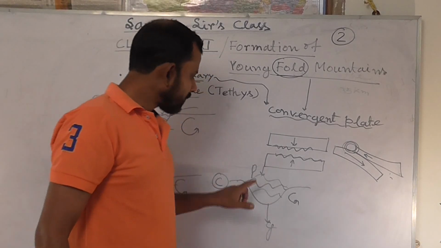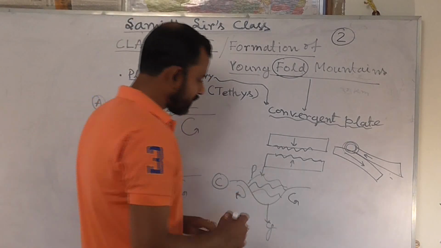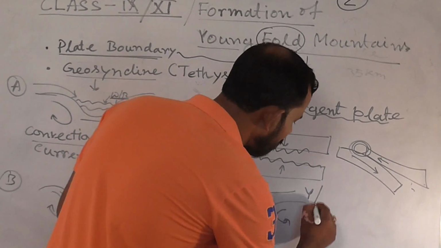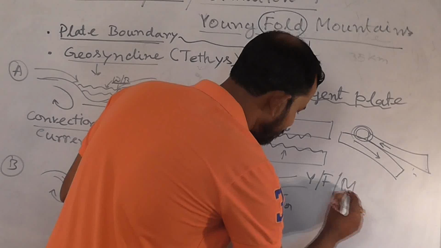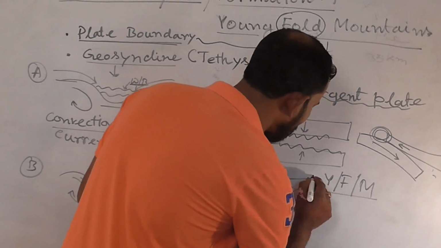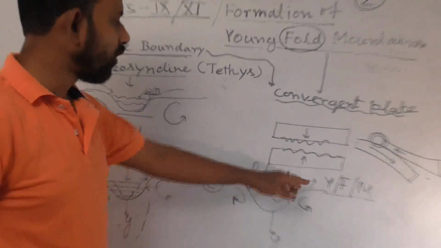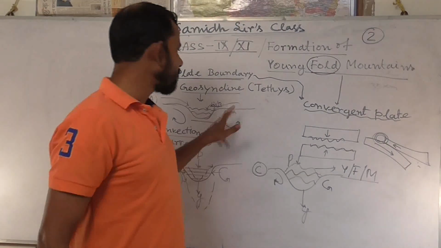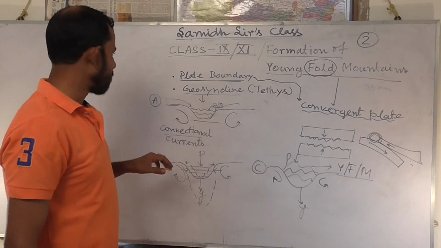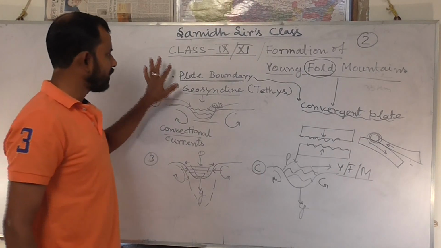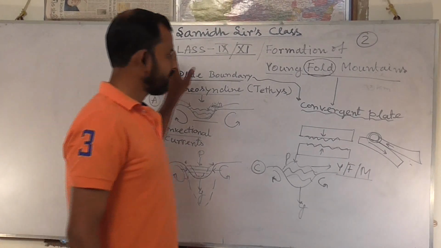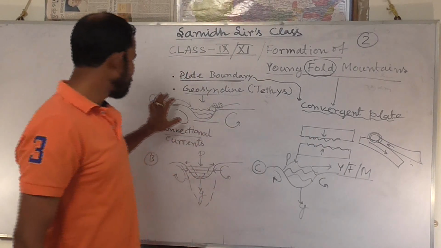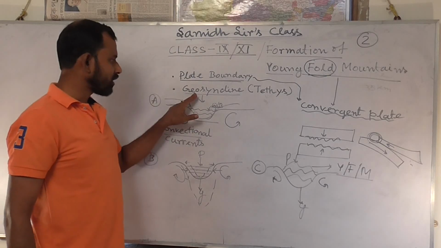Such folds are referred to as what? Such folds lead to the formation of young fold mountains. Such folds lead to the formation of what? Young fold mountains. So I think it is clear to you what the process of formation of young fold mountains is. First of all, we have to keep in mind the related plate boundary, that is convergent, meaning they will come toward each other. In the next stage, there will be the formation of the geosyncline.